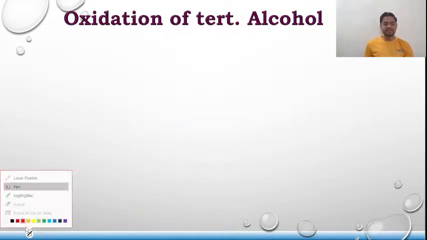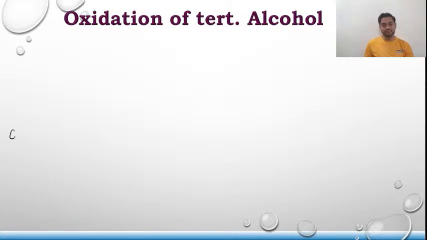Let us understand this thing with the help of an example. Let us write it from the top. CH3 C(CH3)(CH3) OH.